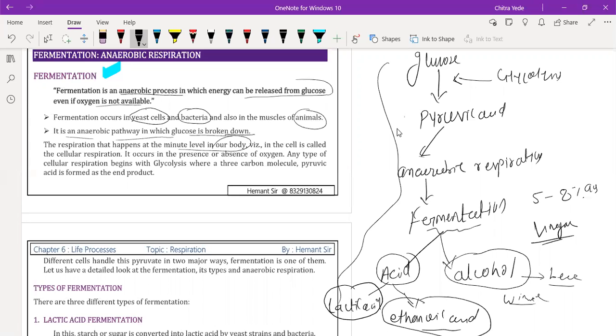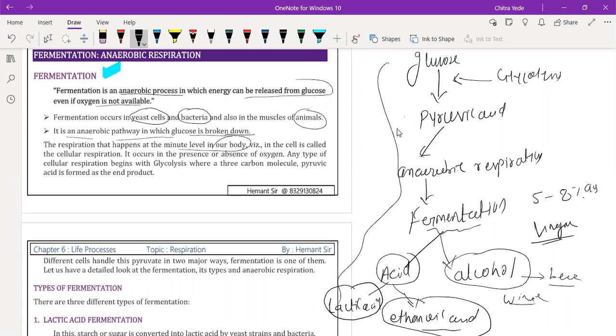But oxygen needs to be supplied all over the body, so in that particular region oxygen is not supplied enough. Due to the lack of oxygen, those muscles start performing anaerobic respiration, and during anaerobic respiration lactic acid is formed. That lactic acid accumulates in our body, so we feel tired.